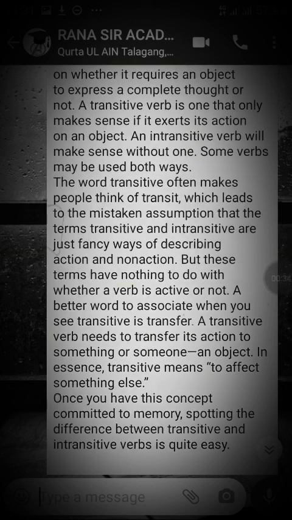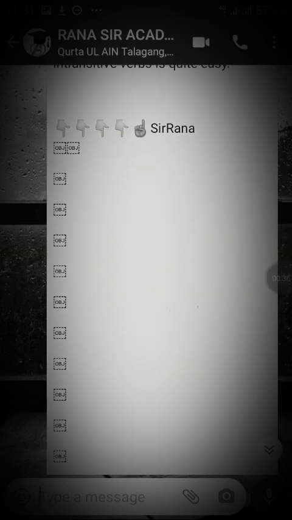Whenever we want to learn about transitive and intransitive verbs, the first thing to notice is whether the action is being passed to an object, or whether the verb conveys meaning without an object.